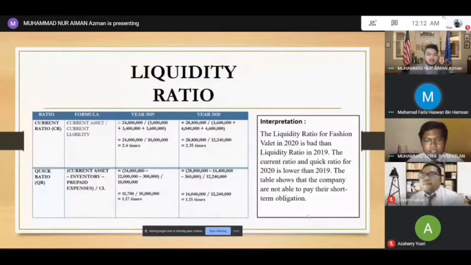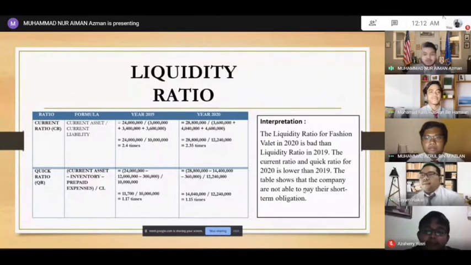Yes. Okay. So now I'm going to share about the liquidity ratio for Fashion Valet within 2019 and 2020. For the current ratio, the total is 2.4 times in 2019, and for the year 2020 it is 2.35 times, which means the number for 2020 is lower than the number for 2019.